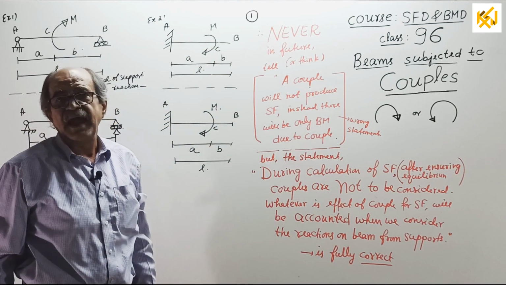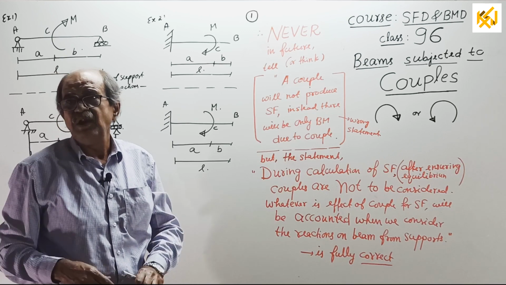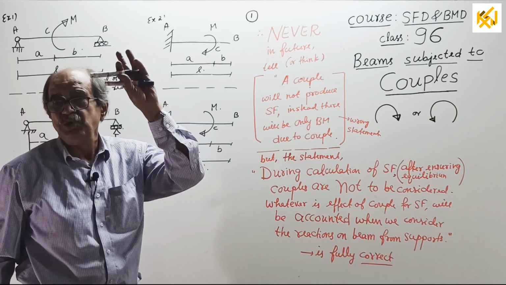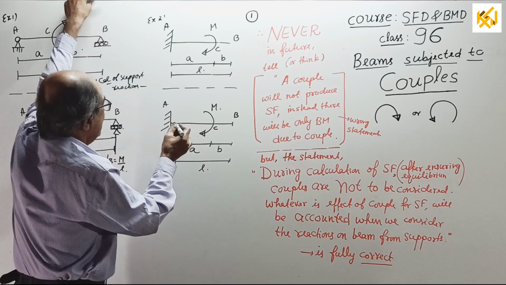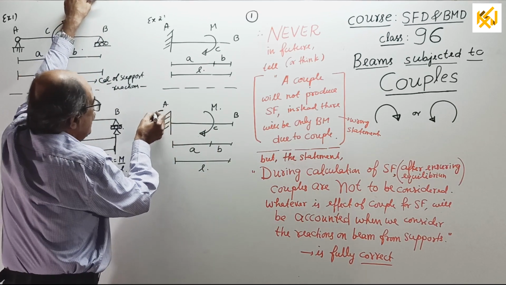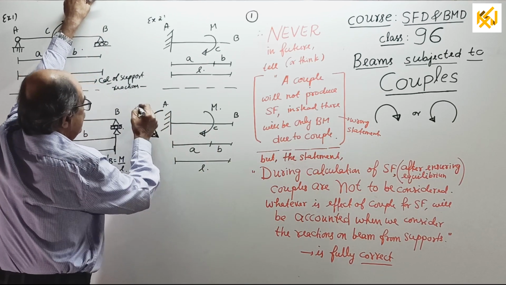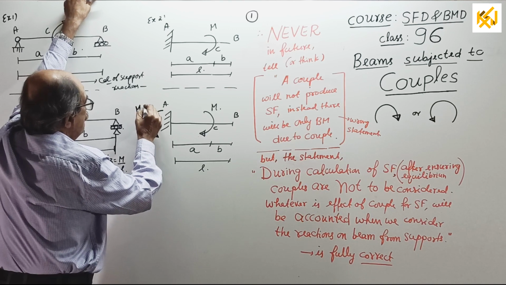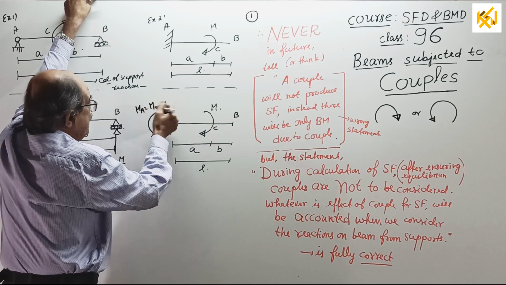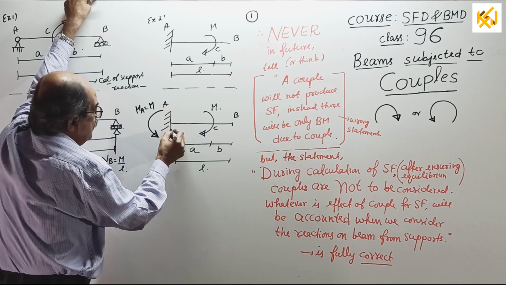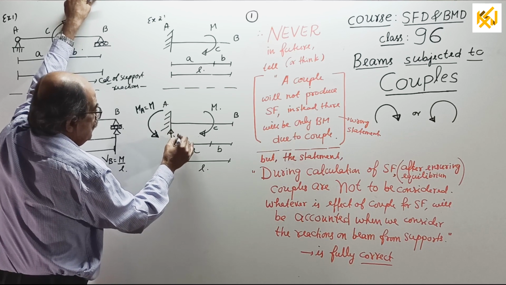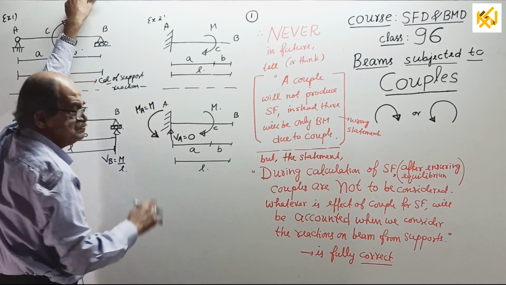First of all, so far cantilever is not done. Actually, long back I showed one cantilever example, but leave it. I am sure that the reaction MA will come equal to M in the anti-clockwise direction. And of course, if you find the vertical reaction here, VA will come 0.